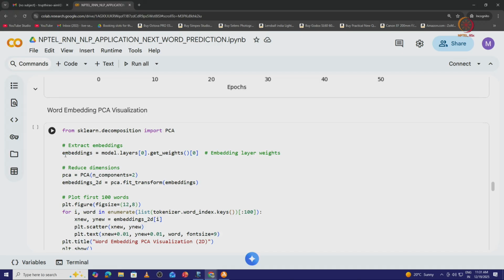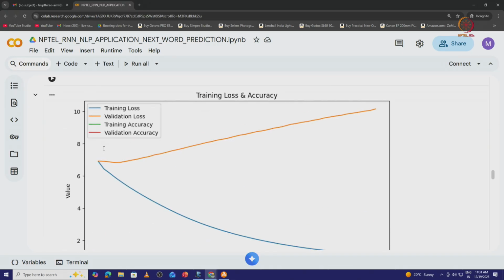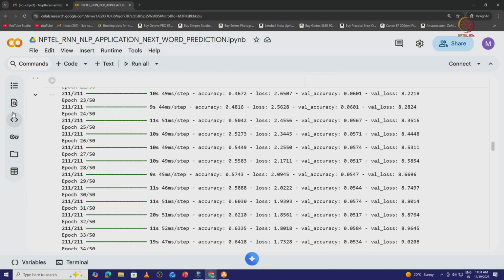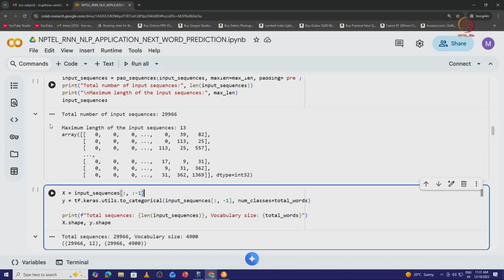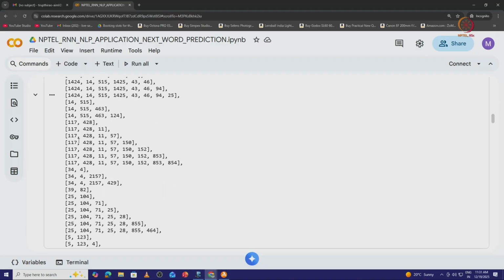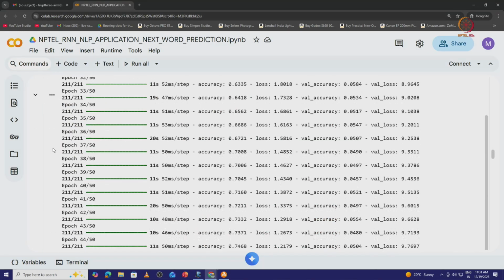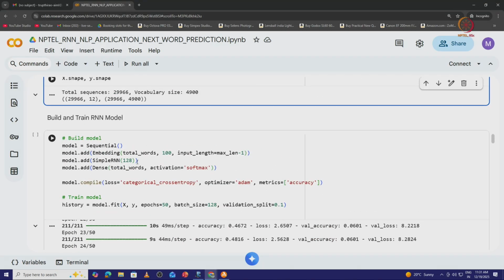Now, what we try to do is, instead of having 128 neurons, we have already seen in the embedding layer we have 128 different neurons, but we will not be able to picturize or visualize how exactly the classification takes place or how exactly the next word is being predicted.